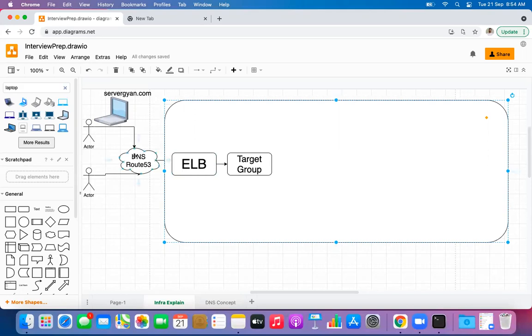So a request from DNS will come to the load balancer. The load balancer will forward the request to the target group. This target group consists of some web servers.